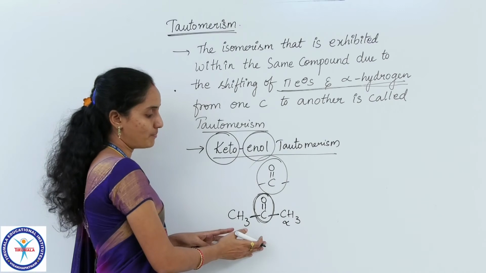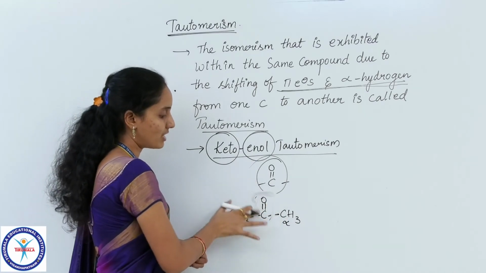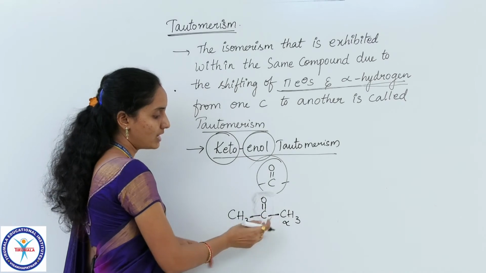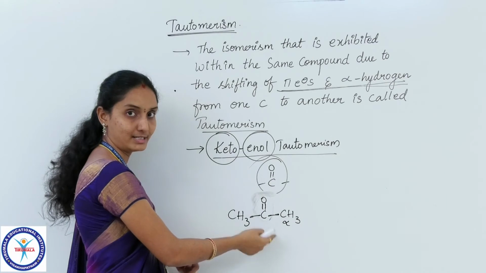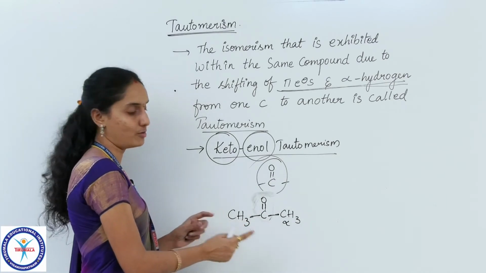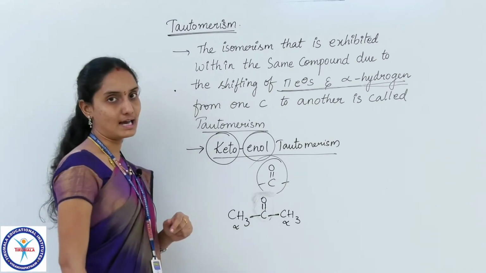So in this compound which we have taken as an example, this is the functional group, that is C double bond O, and we have two carbons on either side directly linked to that functional group. So this is also alpha carbon, this is also alpha carbon.